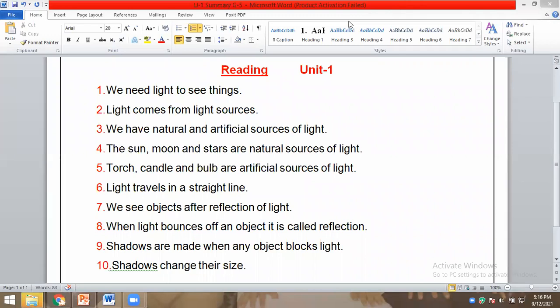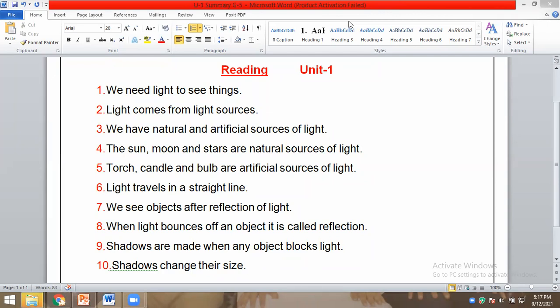Thank you, Nadeem. Omar Muhammad. Yes, teacher. Yes, Omar, read. We need light to see things. Light comes from light sources. We have natural and artificial sources of light. The sun, moon, and stars are natural sources of light.